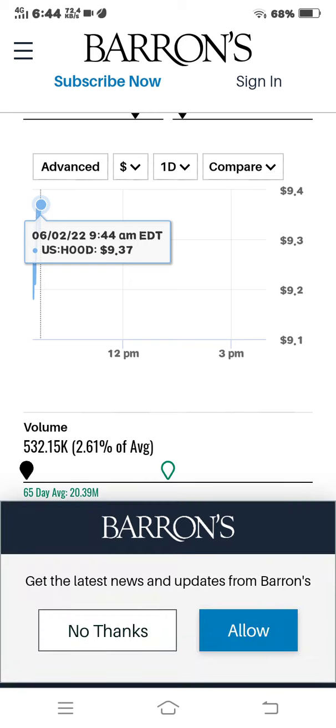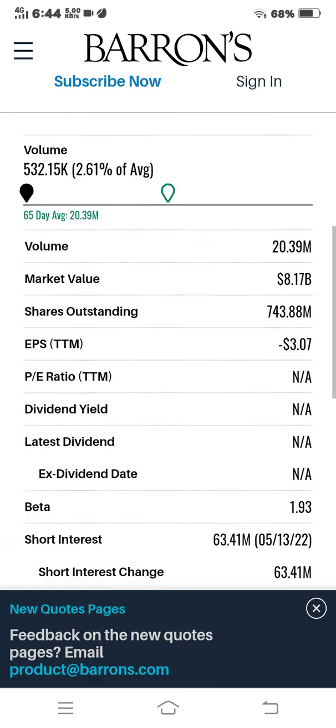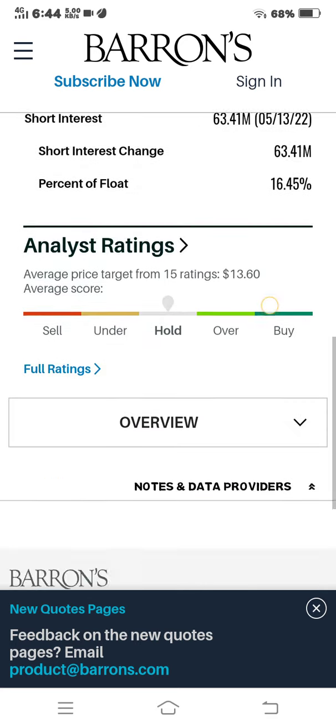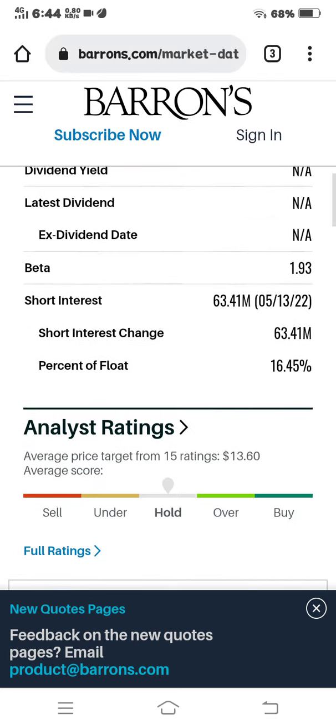This is the graph for the HOOD stock price. This is the data of the Robinhood market.